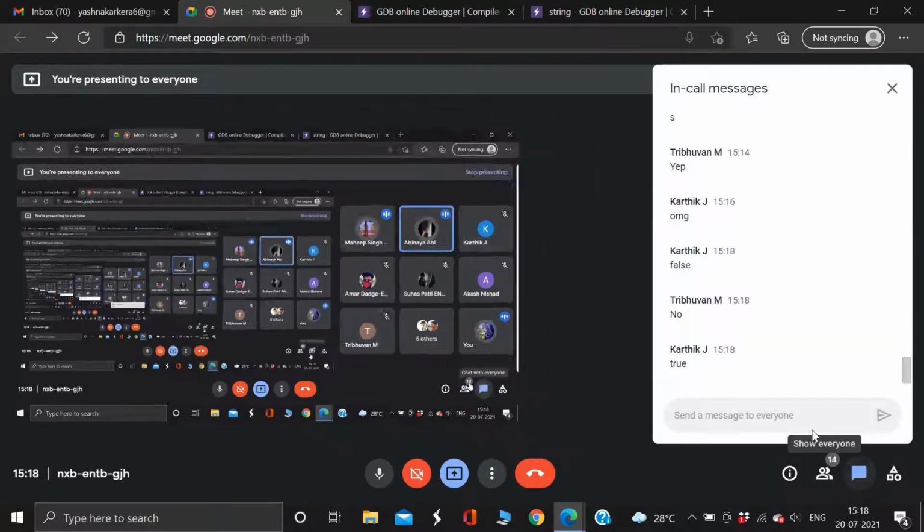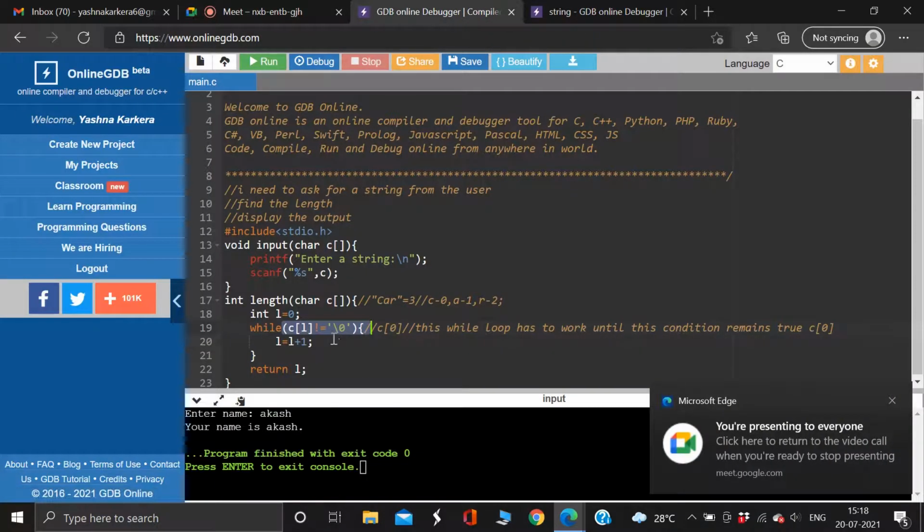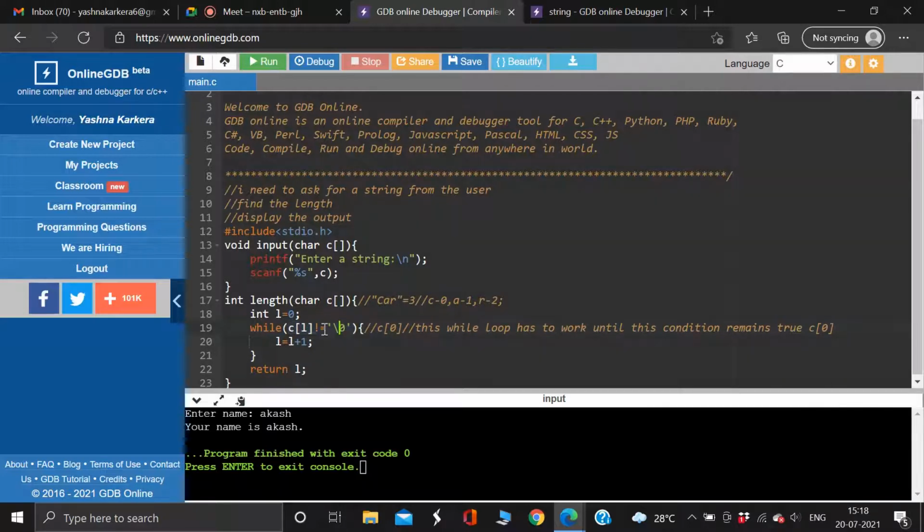Prabhuvan says no, Karthik says true. Karthik is right now. So it's not true, right? The first character is not the null character. That is why my condition is until C of I is not equal to the null character. So basically, this is true, right? I'm asking whether the first character is not equal to the last character, which is a true statement. Yes or no? Do you agree?